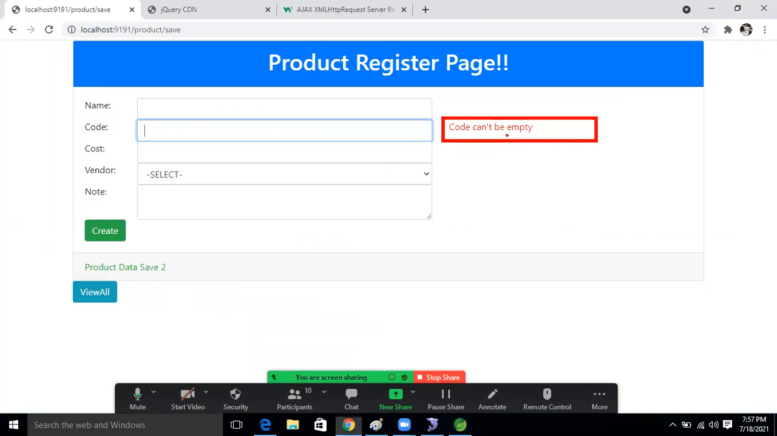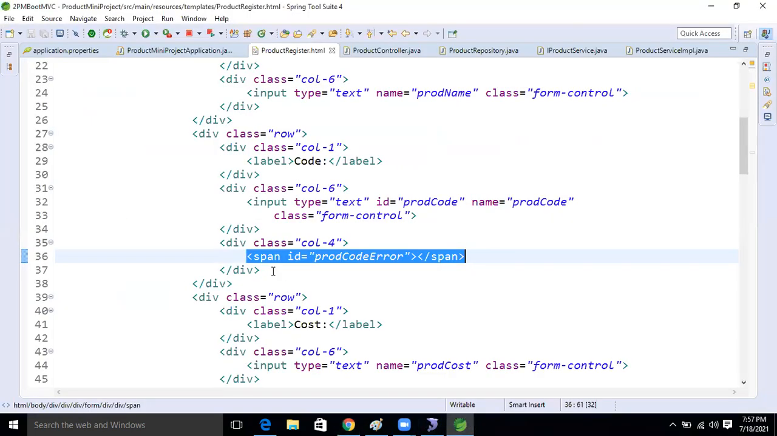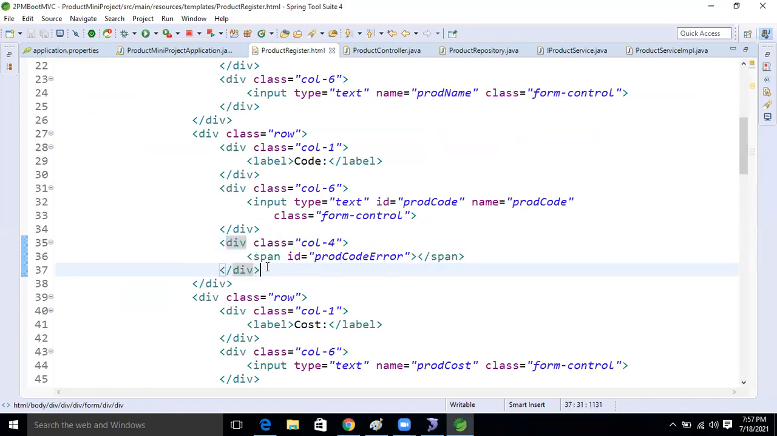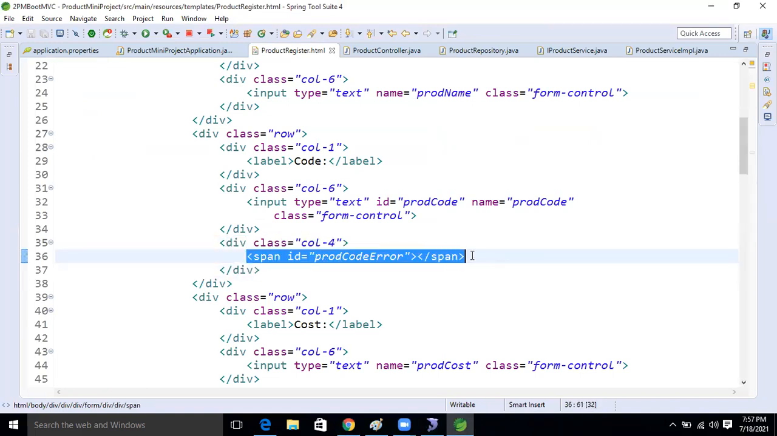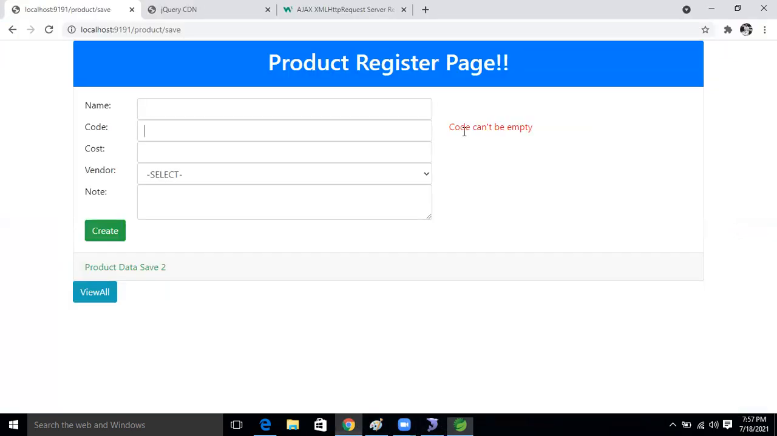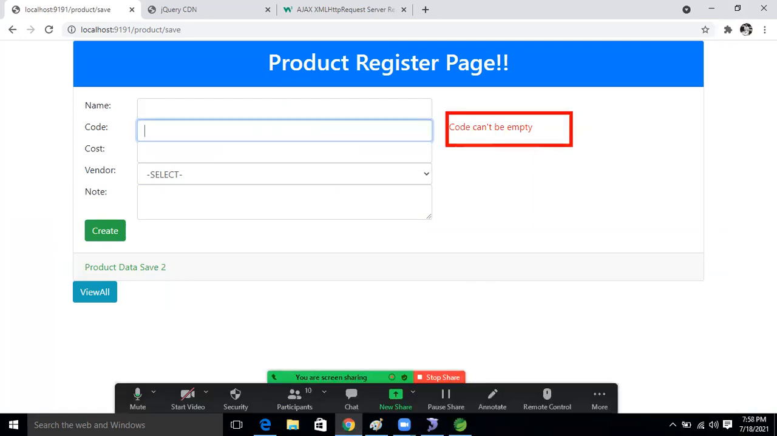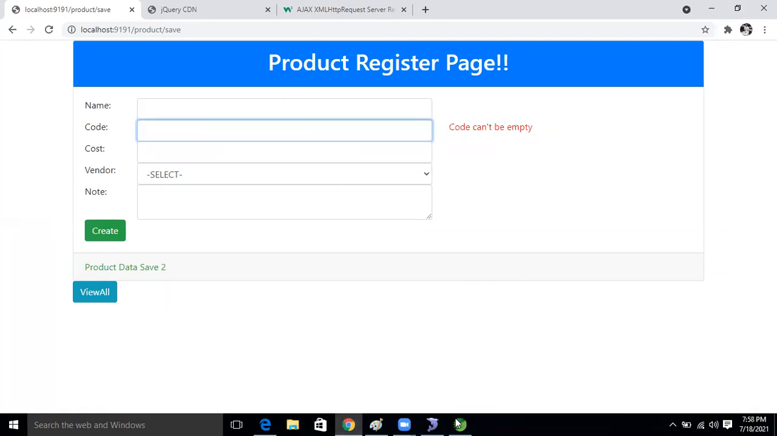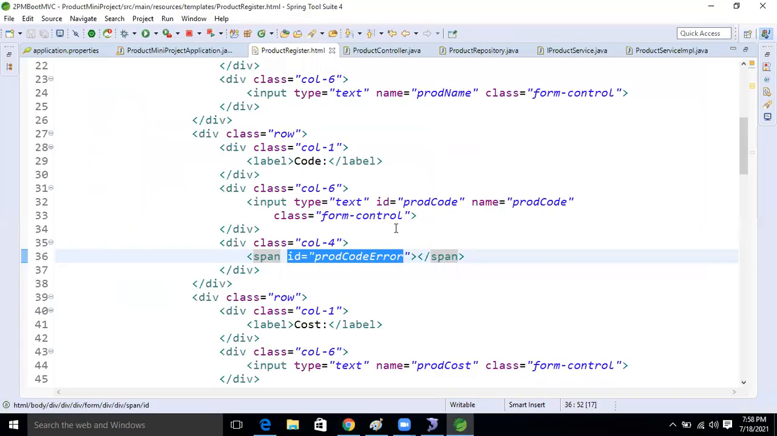So for that, what we did now, we took one div tag, right? In this div tag we took one span tag. Inside that we specify one ID, error. Because of that error ID only we are getting this message, guys. In this only we are getting the message now. But we wrote the logic in the JavaScript to show this message, right?